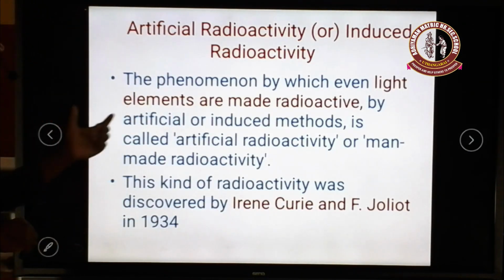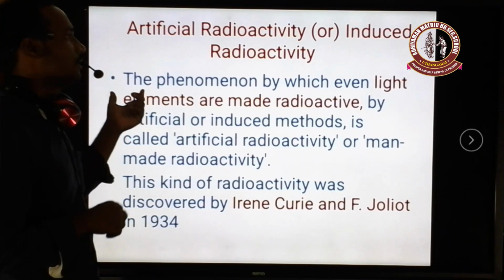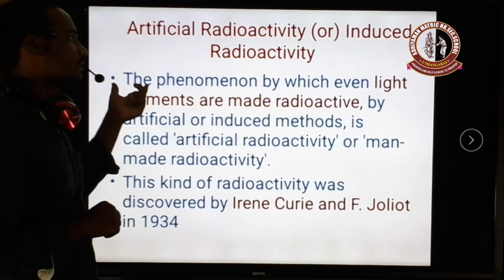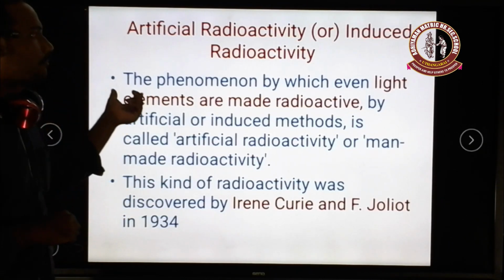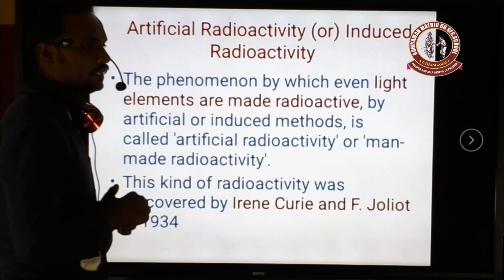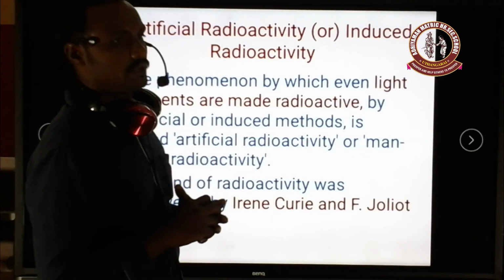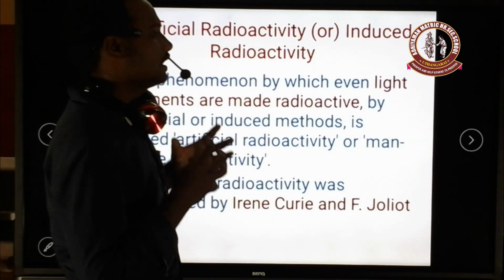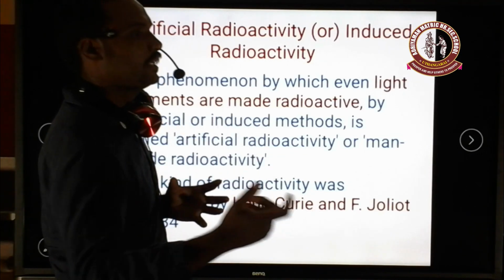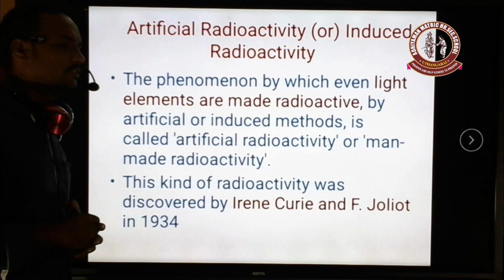Okay, then how can we produce artificial radioactivity? What does artificial radioactivity mean? Artificial radioactivity is the phenomenon by which even the light elements are made radioactive, because light elements are naturally non-radioactive. But here the light element is also made a radioactive element. How does that non-radioactive element become a radioactive element?